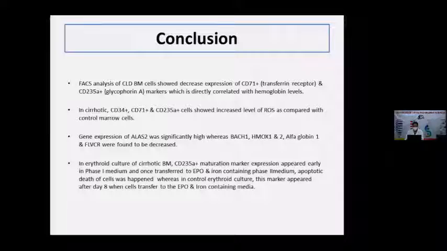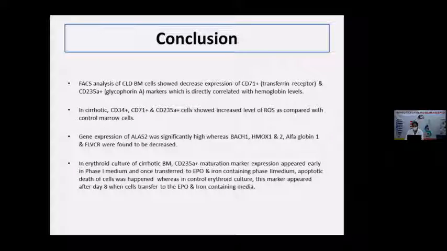Gene expression of ALAS2 was significantly high, whereas BACH1, HMOX1, HMOX2, alpha globin 1, and FLVCR were found to be decreased. In erythroid culture of cirrhotic bone marrow, the CD235A maturation marker expression appeared early in phase 1 media, and once it was transferred to the EPO and iron-containing phase 2 medium, apoptotic death of the cells happened.